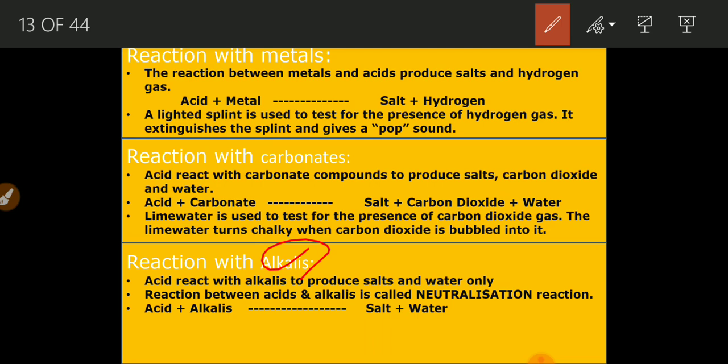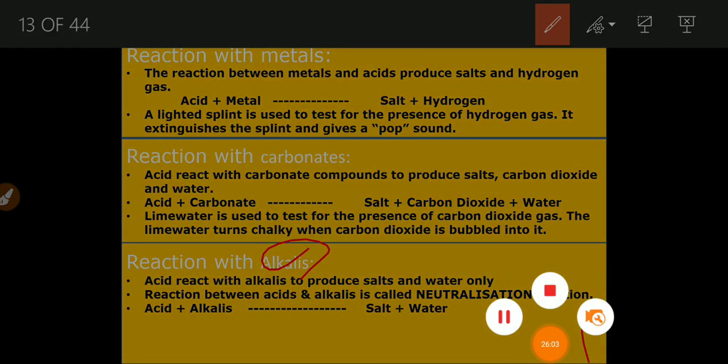So this is how we can talk about these properties. There are a few more properties, but we are not going to discuss them today. We'll stop here.